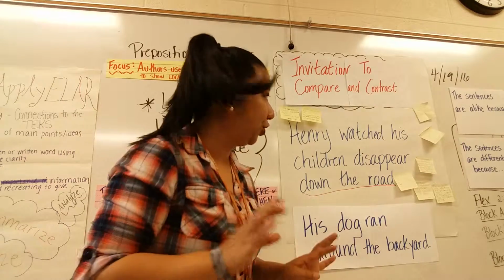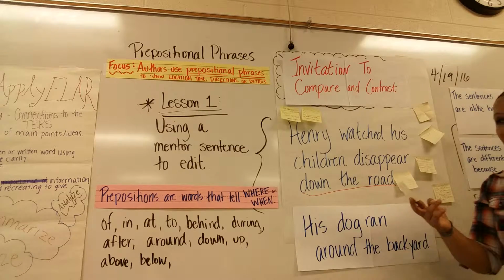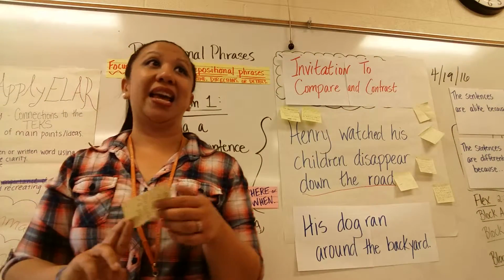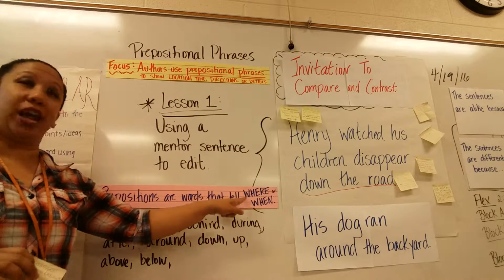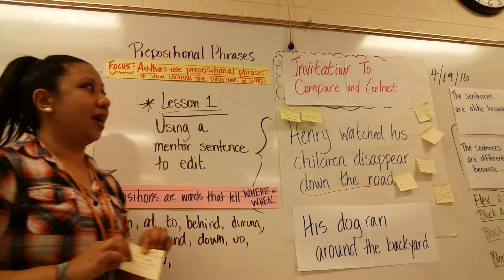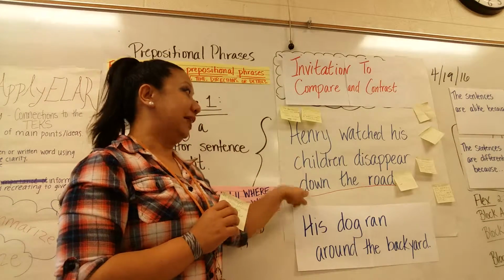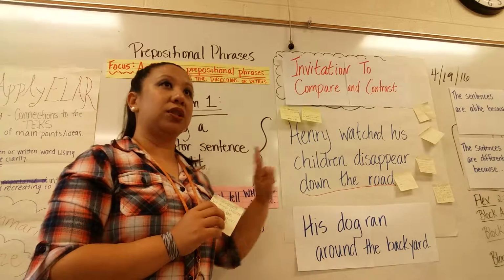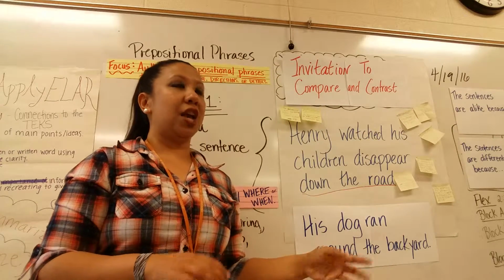I particularly like the one that said the sentences are alike because they both talk about location of a place. Now we know that prepositions are words that tell where or when. And in this case, both sentences do tell where. Down the road and around the backyard. Those are the two prepositional phrases in these two sentences.